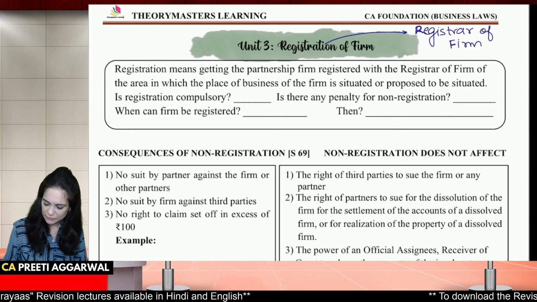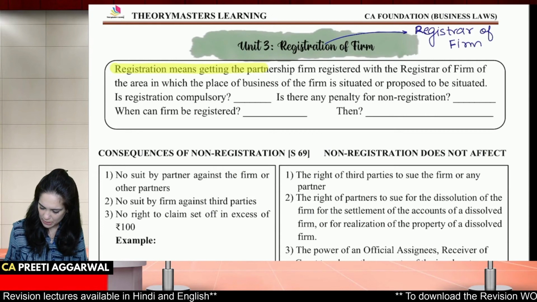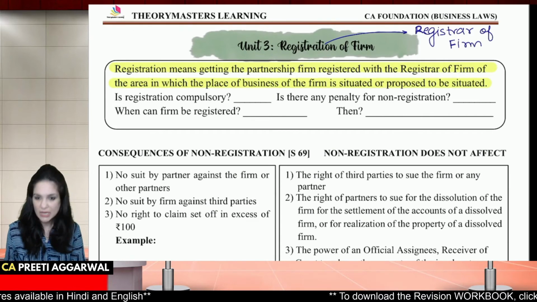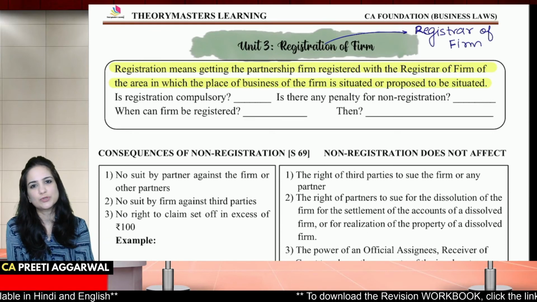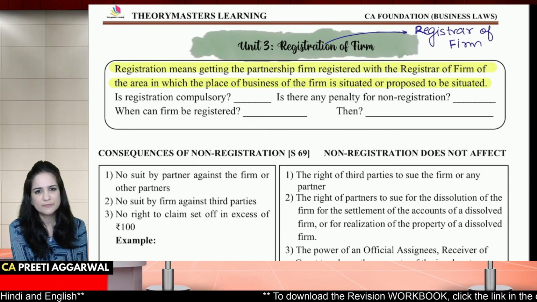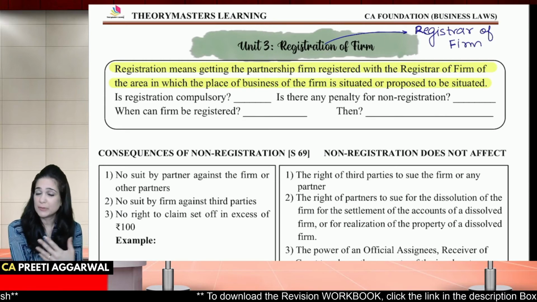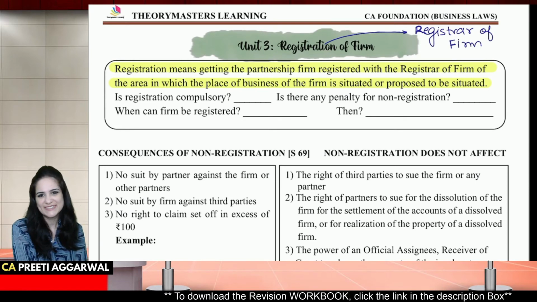So what is the meaning of registration? It means getting the partnership firm registered with the registrar in which the place of business is either situated or proposed to be situated in case of a new firm. So you go to the registrar, submit the documents, pay the fees, get the firm registered.